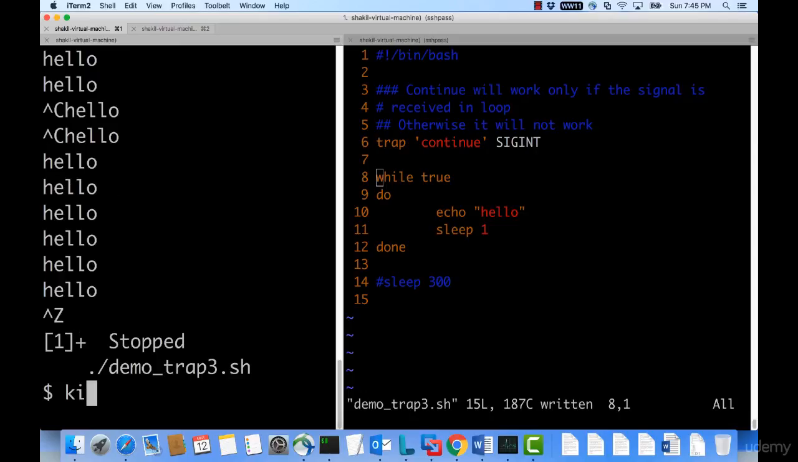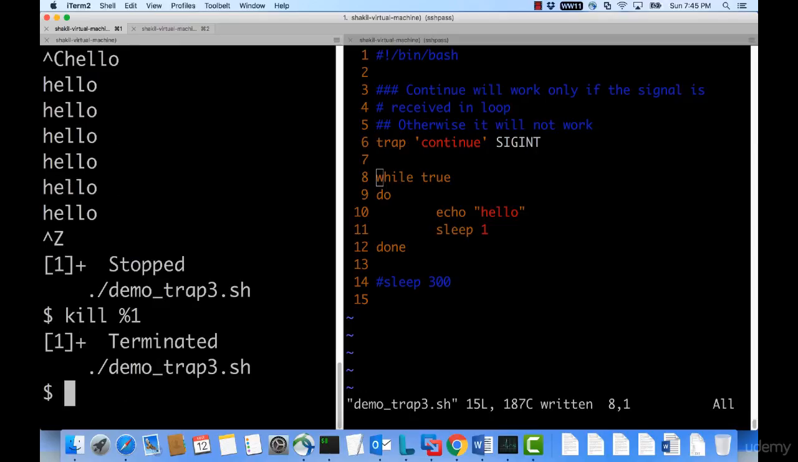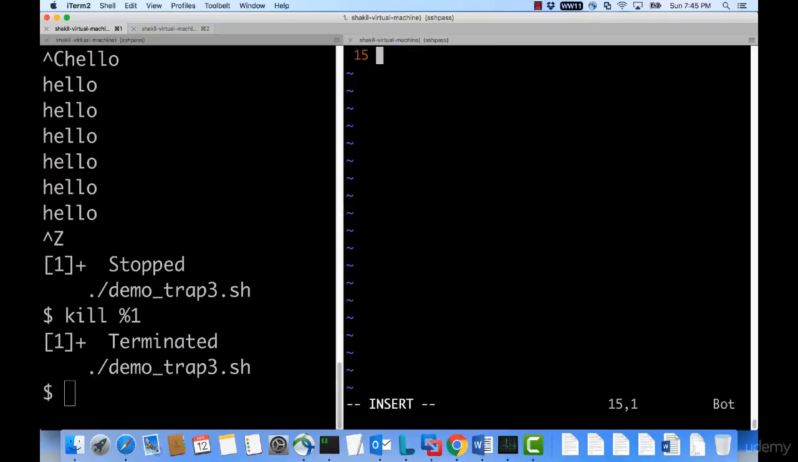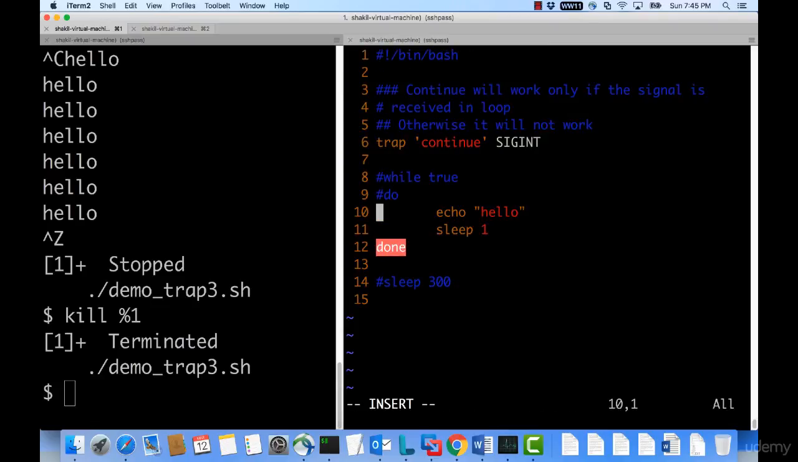Now let's kill this process forcefully. Now let me comment this out for the time being, and let's make an equivalent program. This is something wherein we will just sleep for 300 seconds. It's not in a loop. So what will happen when we trap? Let's see that.